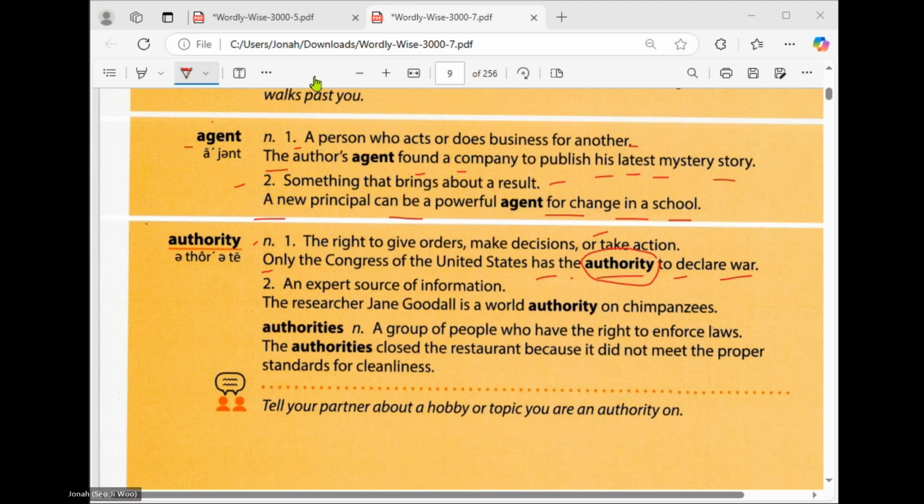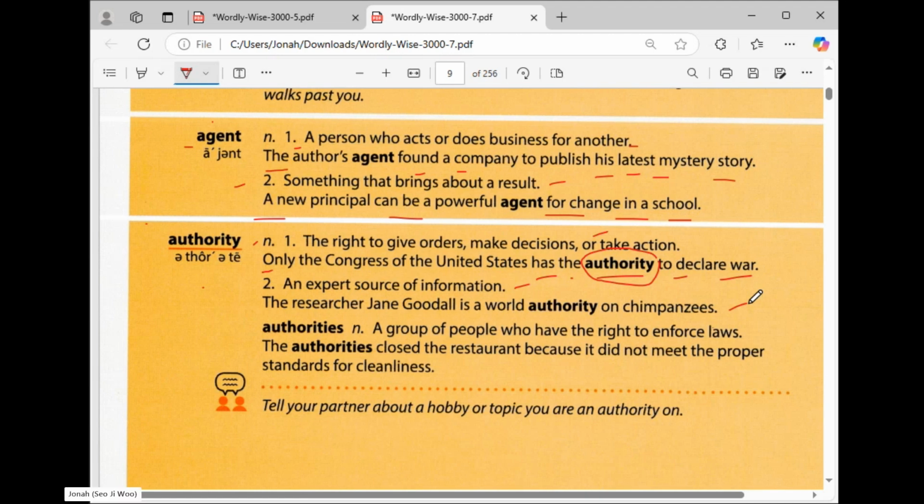An expert source of information. The researcher Jane Goodall is the world authority on chimpanzees. So an expert or expert source of information. There are many people with authority. With this meaning, you are an expert in a field.